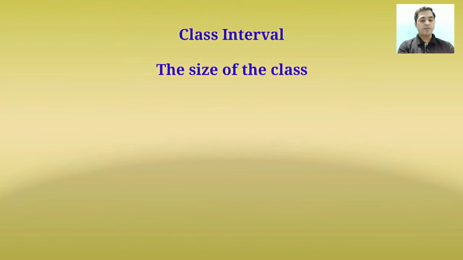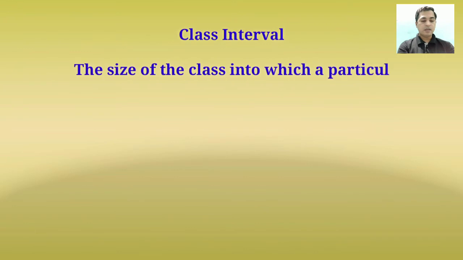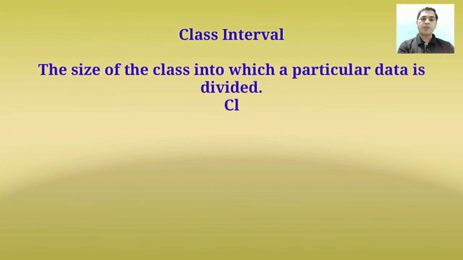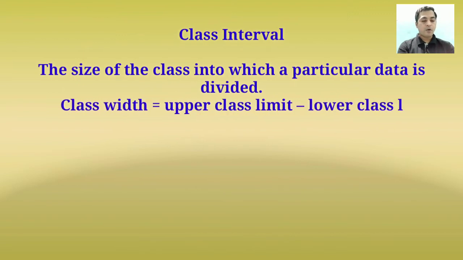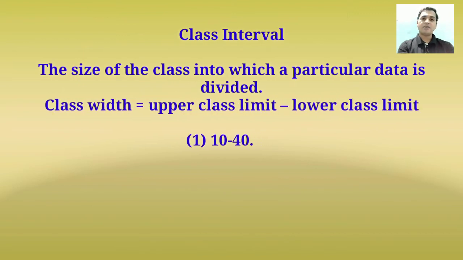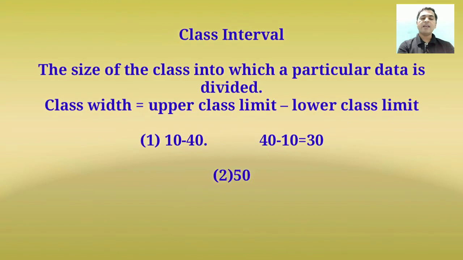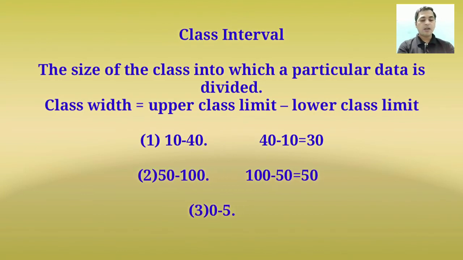Class interval: the size of a class into which particular data is divided. Class width is equal to the upper limit minus the lower limit of the class. Here, 10 to 40, the class width will be 40 minus 10. 50 to 100 means 100 minus 50, the class width is 50.